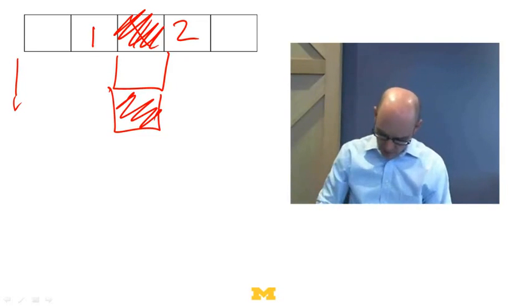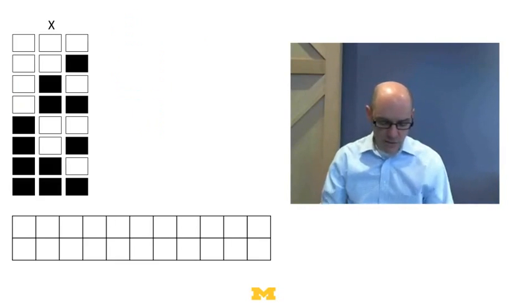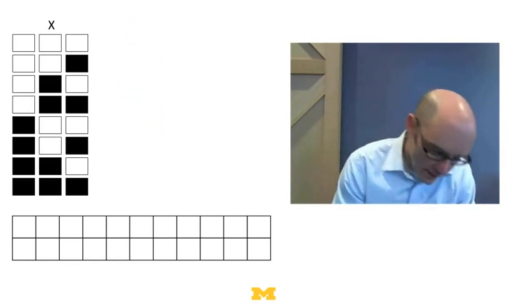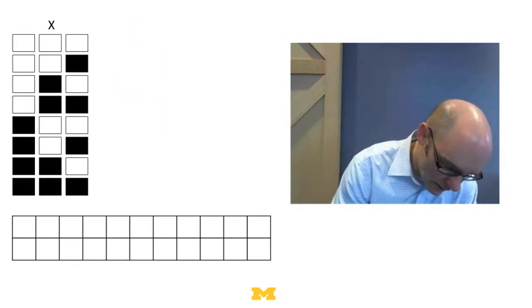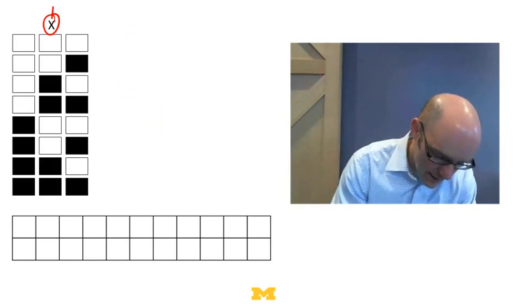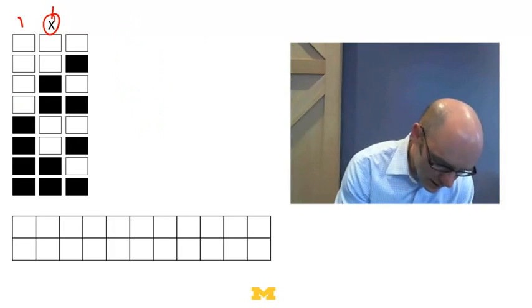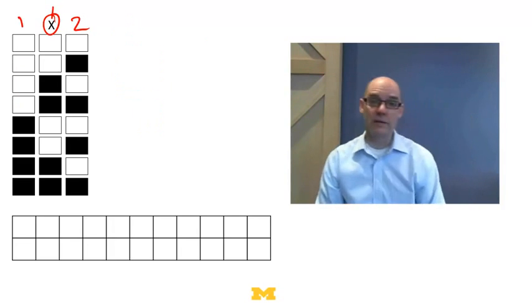So that's the model. Now I've got to decide, what can the rules look like? Well, here's an example. Let's think about what a rule would have to look like. If I think of this cell X, right here, it's got 2 neighbors, neighbor 1 and neighbor 2, or we could call these left and right if we want.